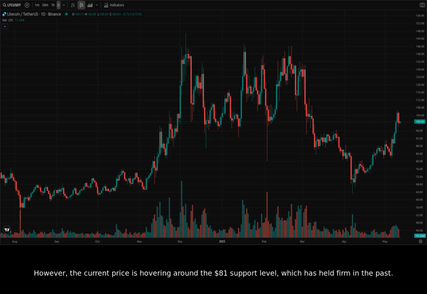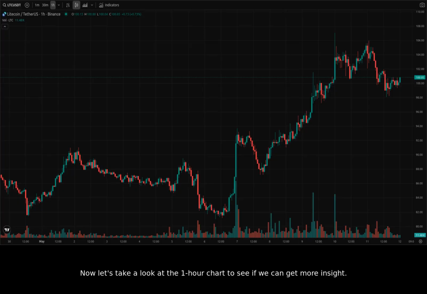However, the current price is hovering around the $81 support level, which has held firm in the past. If this support breaks, we could see further downside towards $70 or even lower. Now let's take a look at the 1-hour chart to see if we can get more insight.